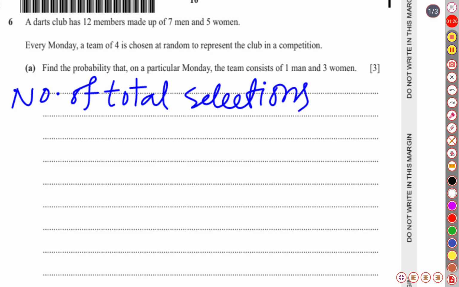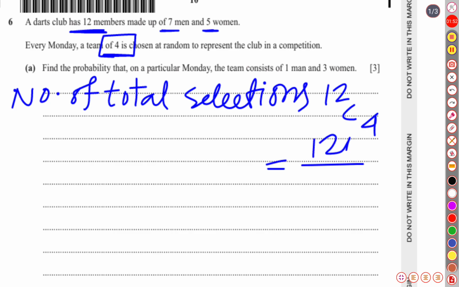Total number of members is 12, out of which 7 are men and 5 are women. If we choose 4 from 12, it is just 12 choose 4, which is 12 factorial over 4 factorial times 8 factorial. If we use our calculator, it will show 495 choices.